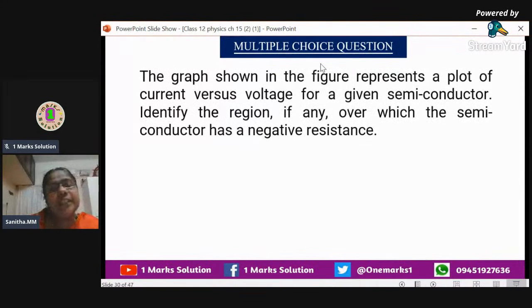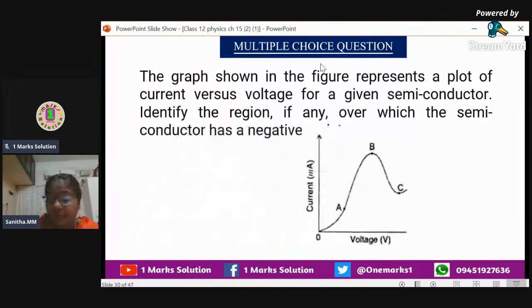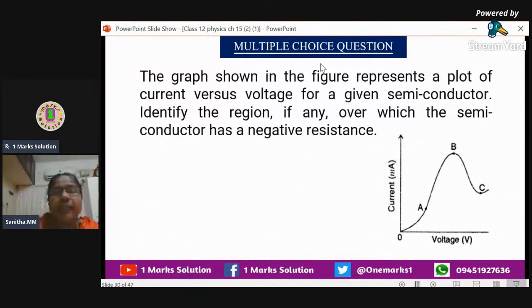Again, the graph shown in the figure represents a plot of current versus voltage. That is VI graph only. For a given semiconductor, we have to identify the region, if any, over which the conductor has a negative resistance. We will get resistance from the VI graph, where the slope of the graph gives the resistance. In this graph, we want to identify the negative resistance. That means when voltage is increasing, if I is decreasing, that region will be having the negative resistance.